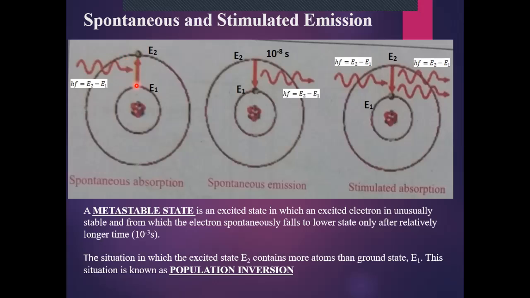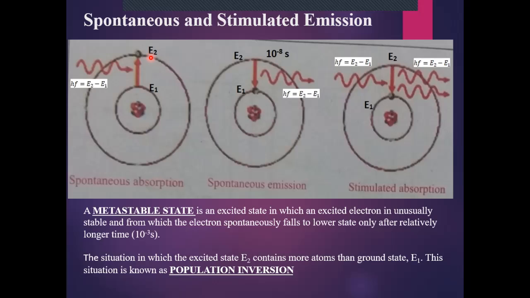For example, if the electron is revolving in its ground or normal energy state E1, and a photon whose energy is exactly equal to E2 minus E1, the difference of the two energy levels E2 and E1, then this atom or electron will absorb this photon and jump from energy level E1 to E2. This phenomenon is known as spontaneous absorption.